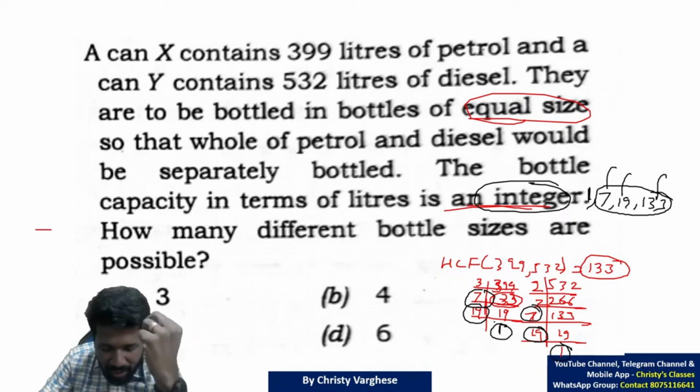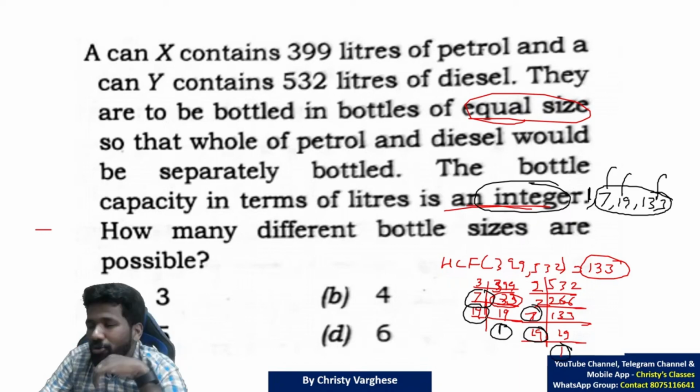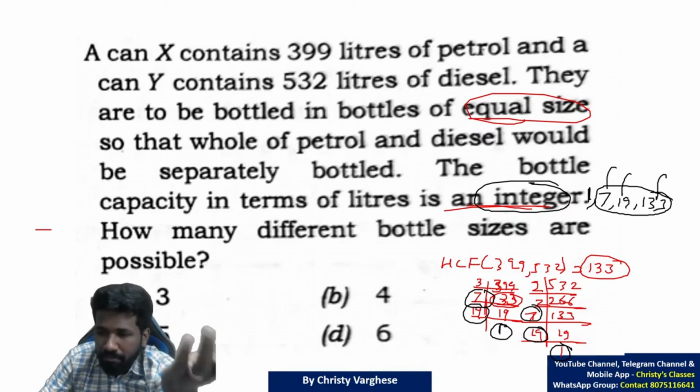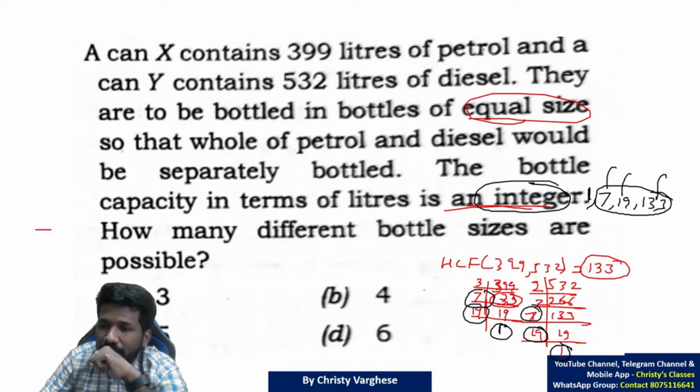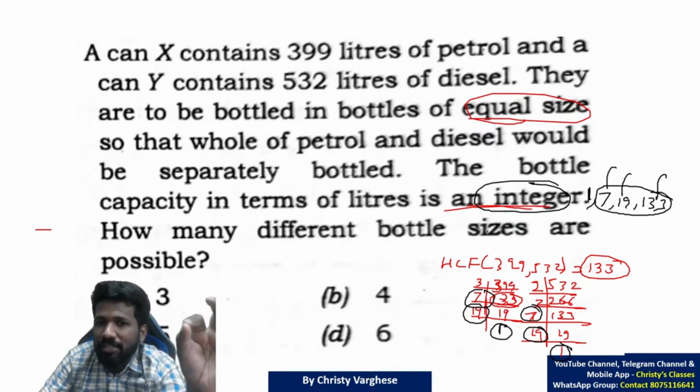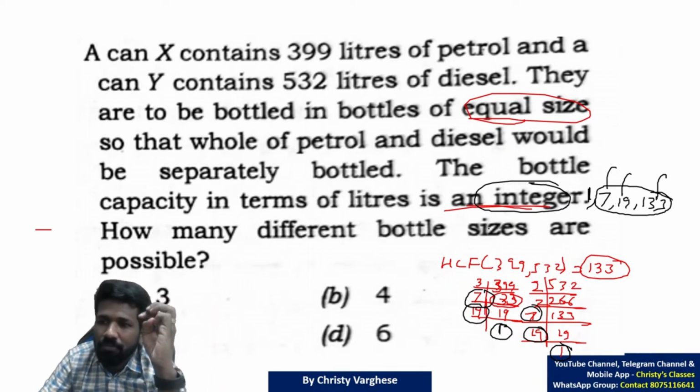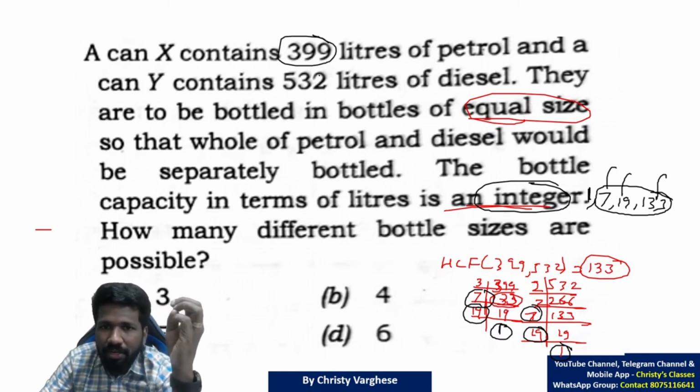But 1 is a trivial factor. That is why we don't normally say it when we write the prime factors. It's not a prime number obviously. But in this case, 1 liter size bottles can totally be possible, na? Petrol, diesel can be different. 1 liter means 399 1 liter bottles, 532 1 liter bottles.